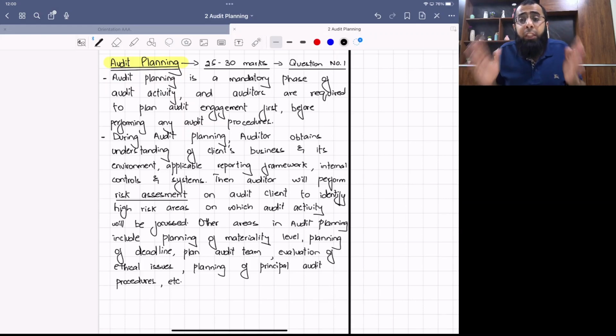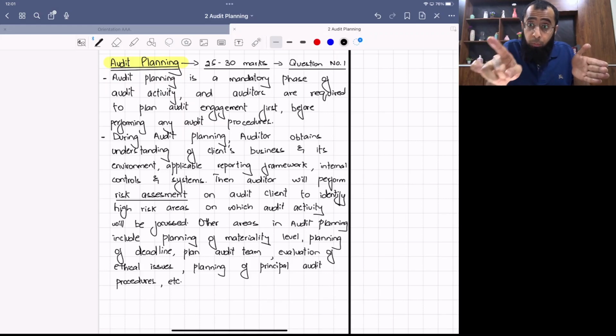What you need to understand is that the auditor has to spend good time in planning the engagement. First, he does planning at the entity level: understanding entity level risk, entity level materiality, the whole entity level deadlines, the whole client level.